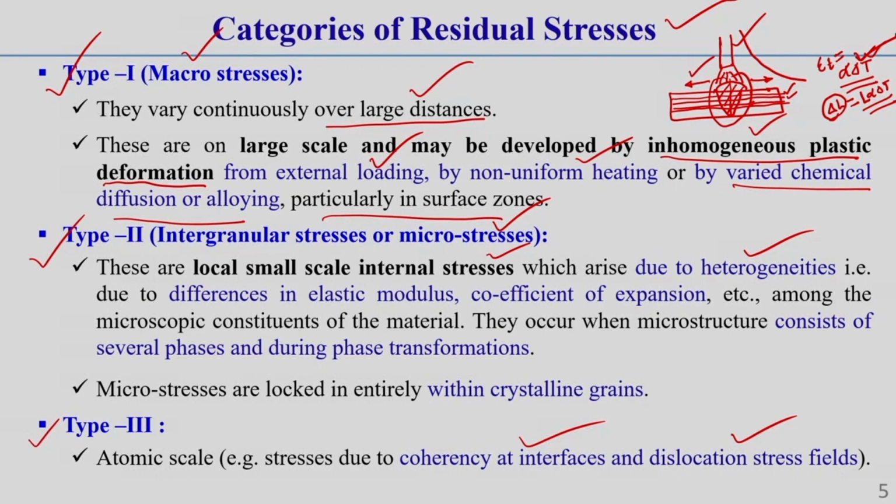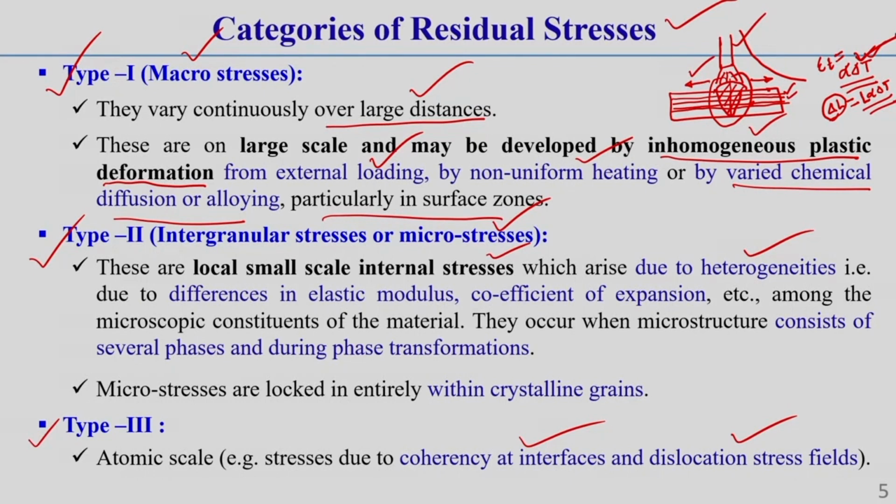This elastic strain plays a crucial role in determining the properties of materials containing such coherent interfaces. So this arises due to coherent interface.